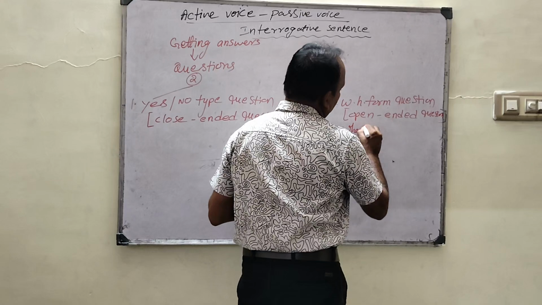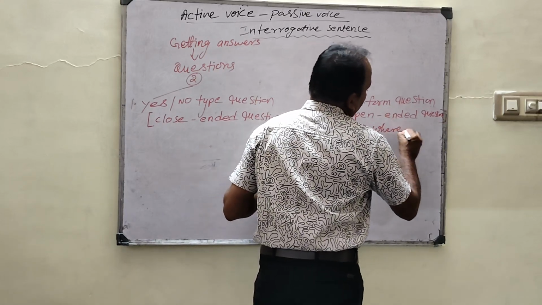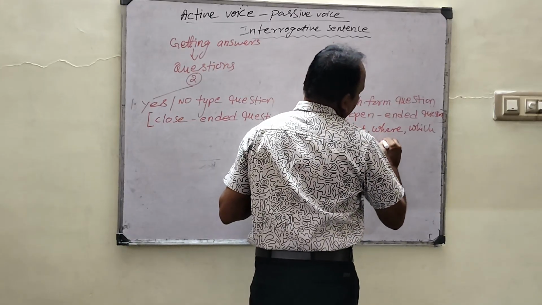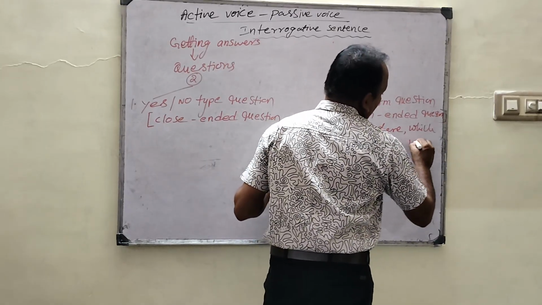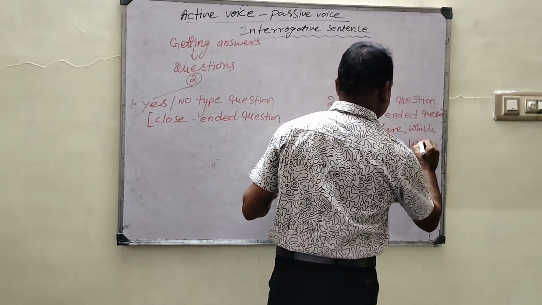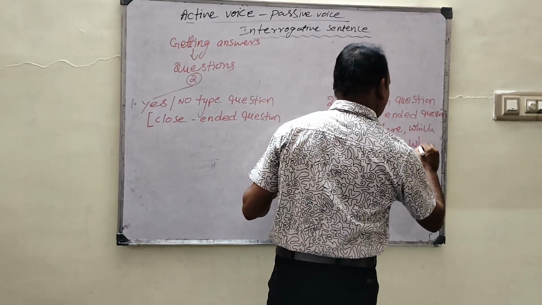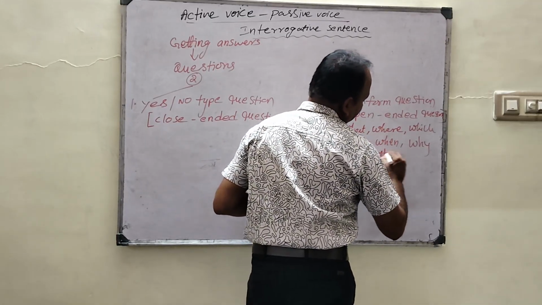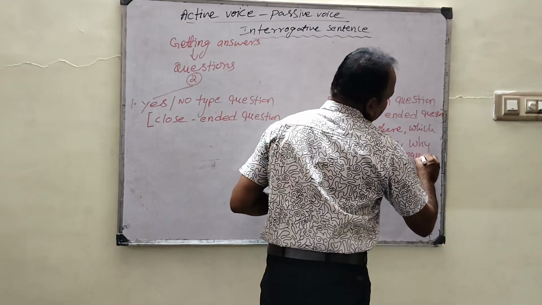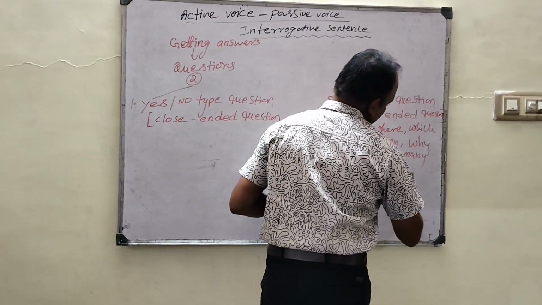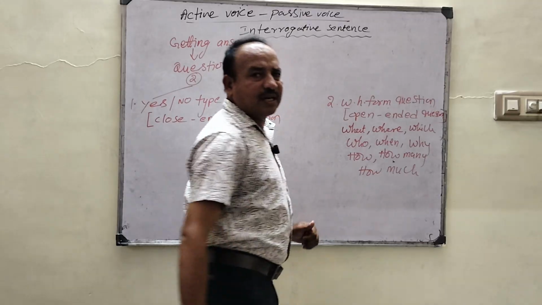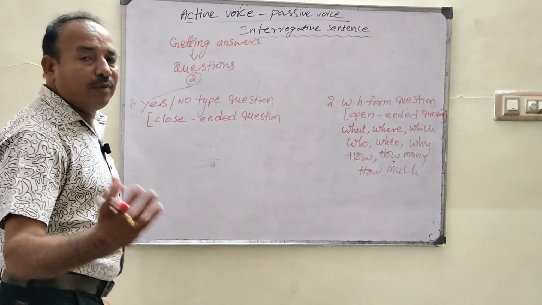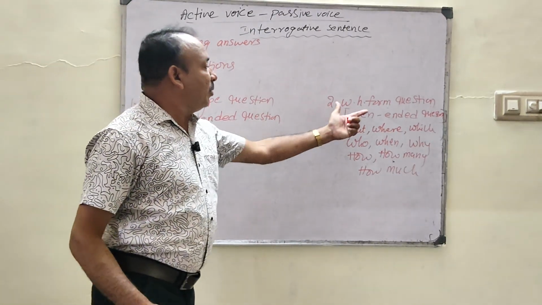For example, what, where, which, who, when, whom, why, how many, how much, and many more, such as to whom, by whom, in which.